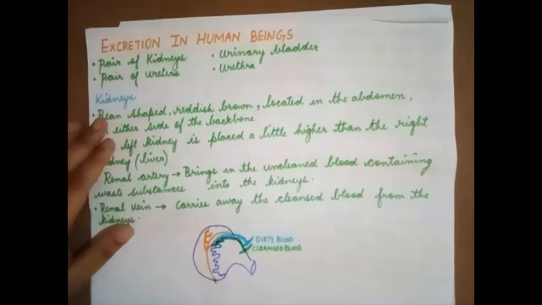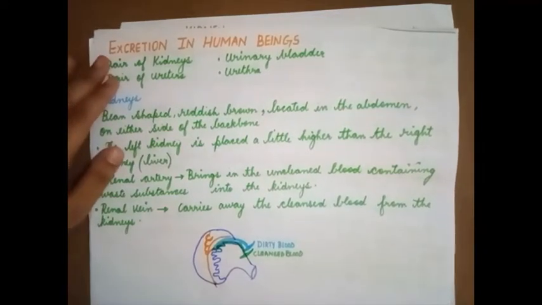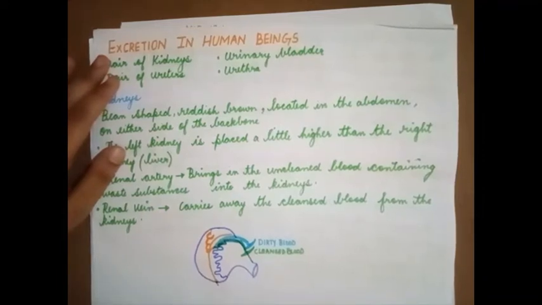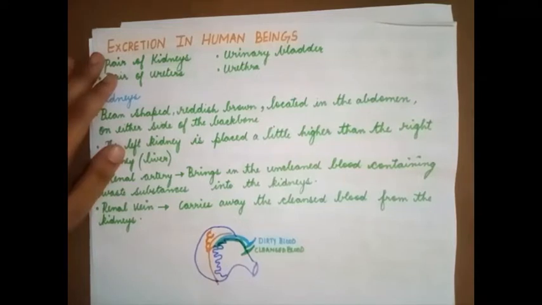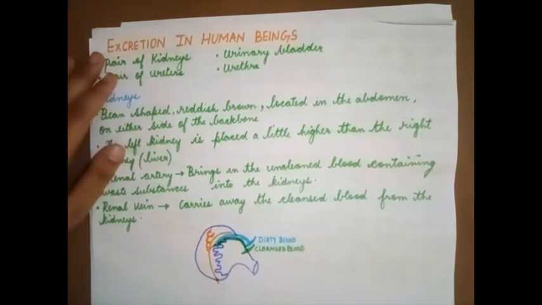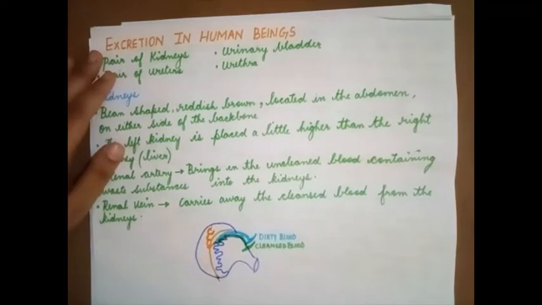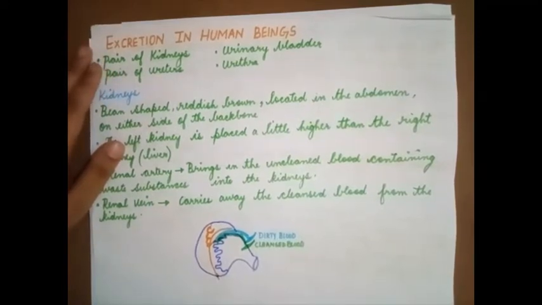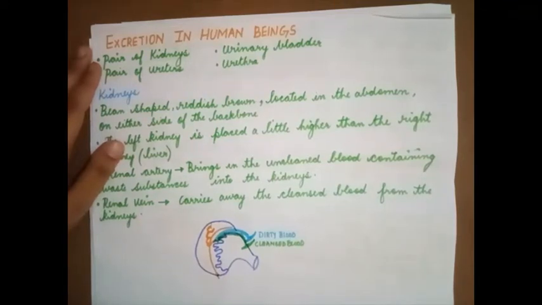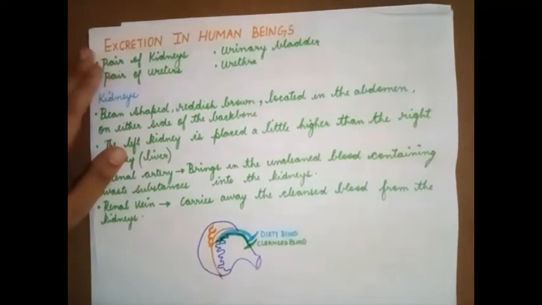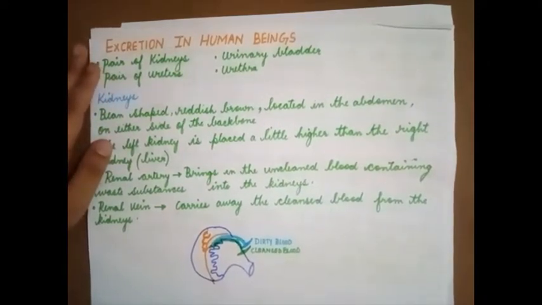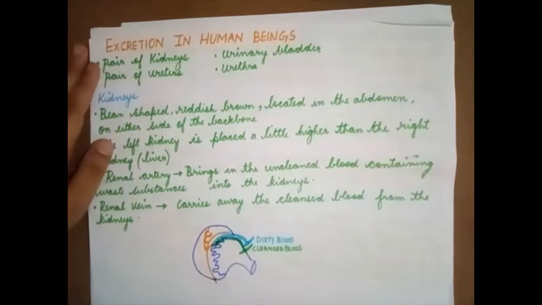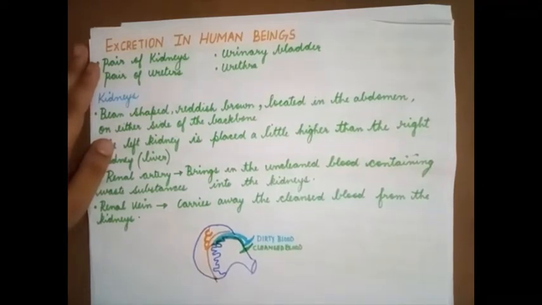Good morning, students. Today we will try to understand excretion in human beings. In the previous video, I had explained what excretion is. Excretion is nothing but the elimination or removal of metabolic waste that is generated in the body because of metabolic reactions. I told you metabolic reactions involve the building up and breaking down of substances. And in lower organisms, excretion is by means of a process known as diffusion.